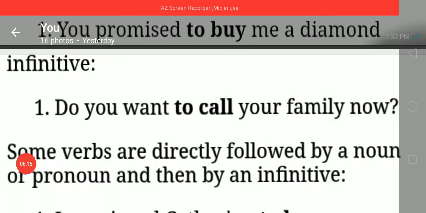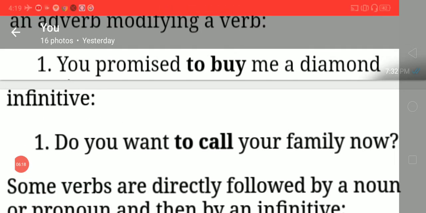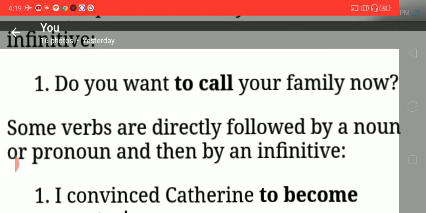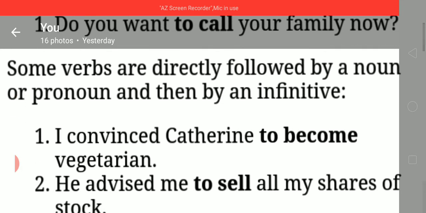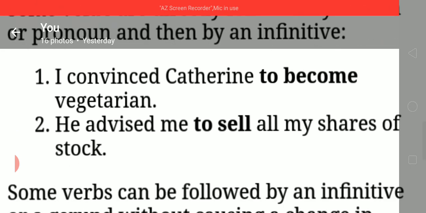Next one you see, as infinitive: Do you want to call your family now? Some verbs are directly followed by a noun or a pronoun and then by an infinitive. Okay. Do you want to call your family now? Next one you see, I convinced Catherine to become vegetarian. Then second one, he advised me to sell all my shares of stock.